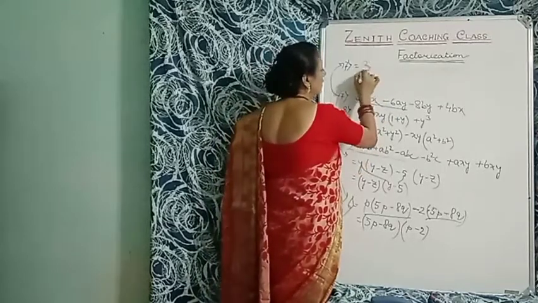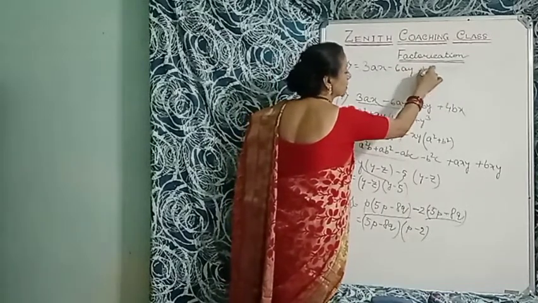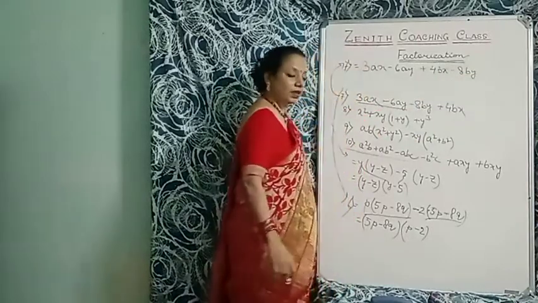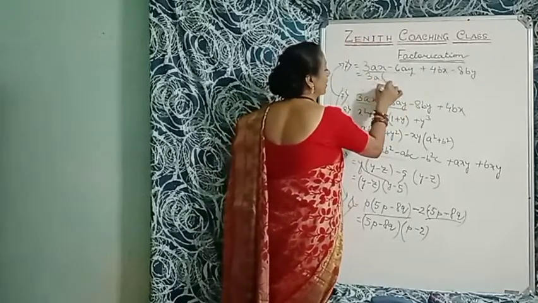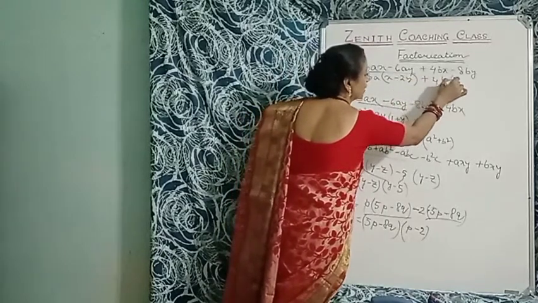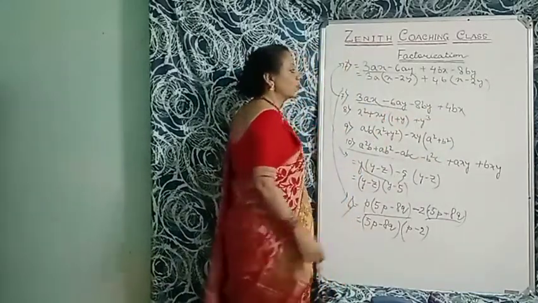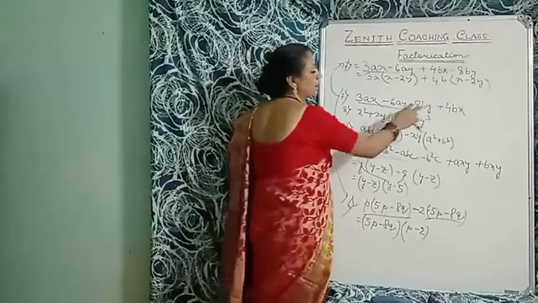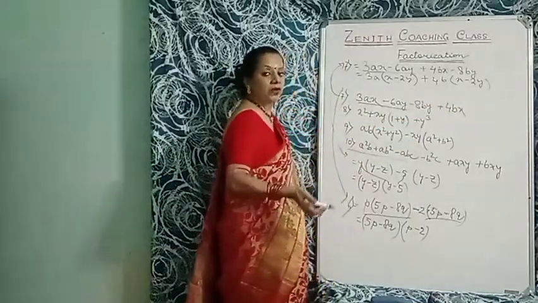Okay. So what you have to write? 3ax minus 6ay plus 4bx minus 8by. Understood, children? Okay. Now 3a, that is x minus 2y. Now plus 4b, that is x minus 2y. And now it's the same. X minus 2y here and x minus 2y there. Okay. So keep it in mind. You have to do the interchange. Otherwise, marks will be deducted. The sum will be wrong.